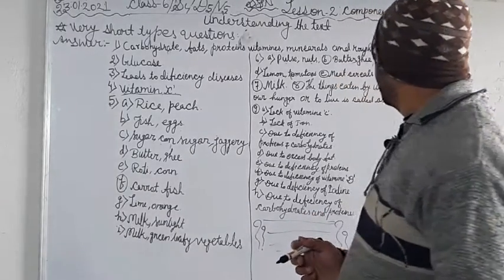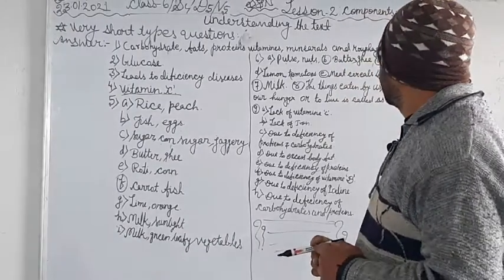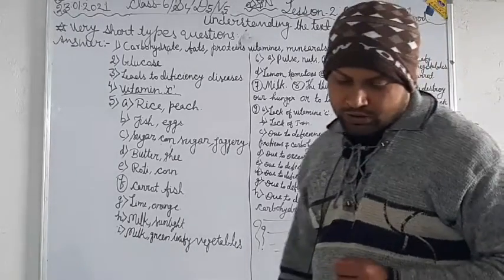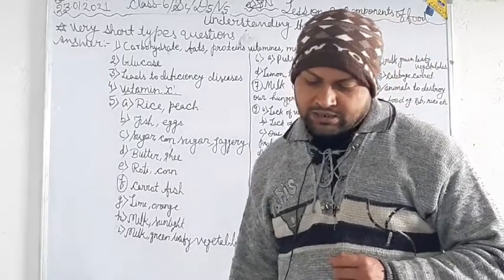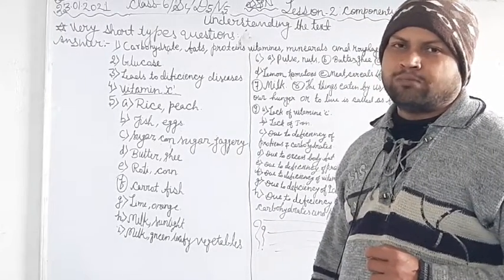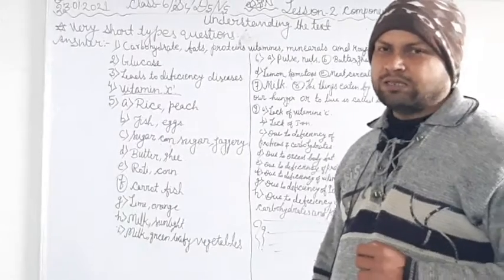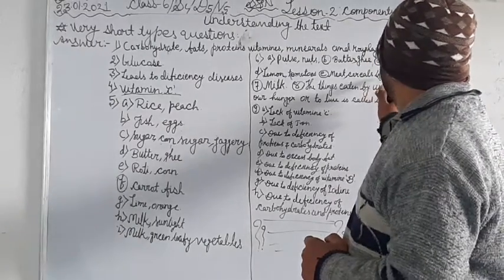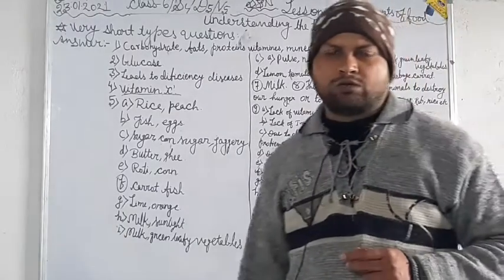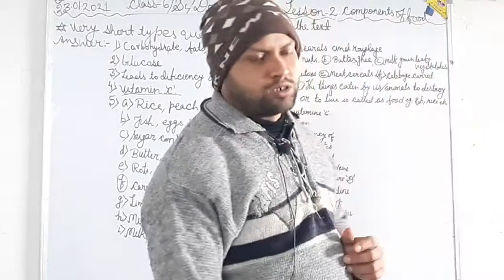We should take meat and cereals. And for question F, to avoid constipation, which means to remove the blockage of intestinal organs, it is very useful to eat cabbage and carrot. So these are the things you should remember.